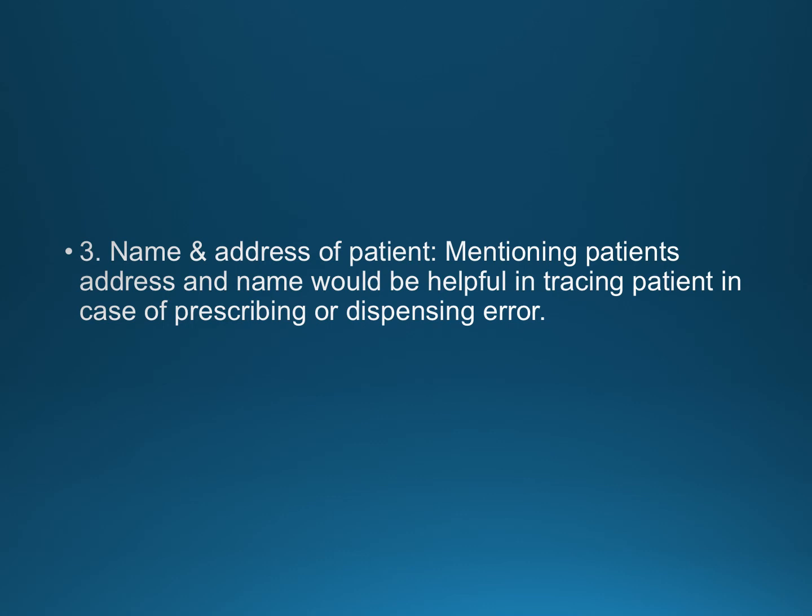If they come to know afterwards, when the patient leaves their counter, that there was an error in dispensing or prescribing, they can contact the doctor. And the prescription copy which was kept with the doctor will be helpful to trace the patient. So you can see how the different components of prescription are important.